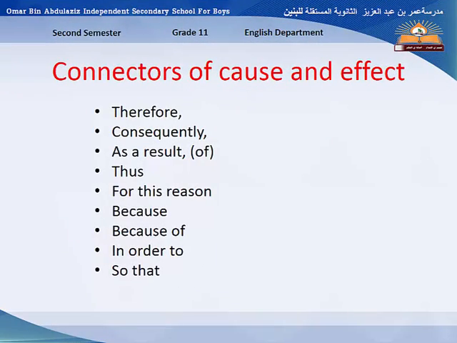Here, connectors of cause and effect: therefore, consequently, as a result of, thus, for this reason, because of, in order to, so that. These connectors are used to connect things where there is some kind of result or reason between them. For example, we can say, I didn't go to school, I was ill. So the connector will be because. I didn't go to school because I was ill. Or we can say, I was ill, so, or as a result, I didn't go to school.